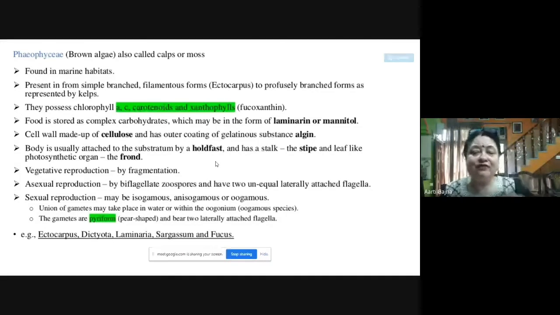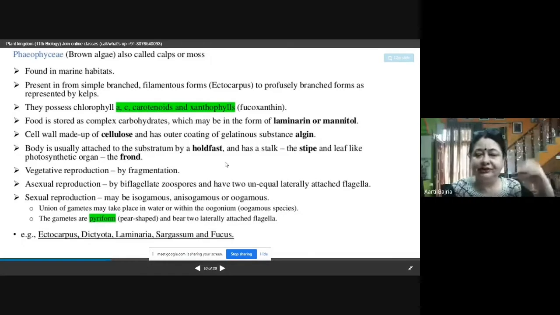Because hold fast, we can say that it is going to be the future root, the stipe, future stem, and the frond, future leaf. So though the body is not differentiated into proper root, stem and leaf, still here in this Phaeophyce, we can find these three structures: hold fast, stipe and frond. Vegetative reproduction is by fragmentation.